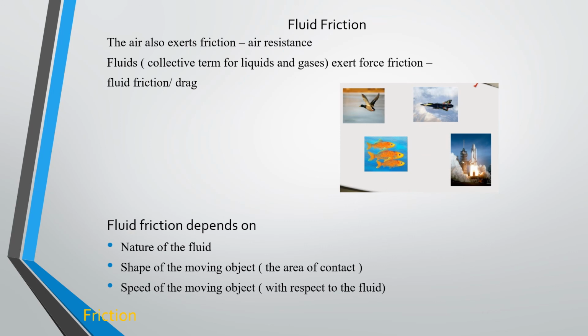Now we have fluid friction. Fluid is nothing but a flow of substance like air or water. That is what we call a fluid, air or water. We have to consider fluid friction for the air level and water level.